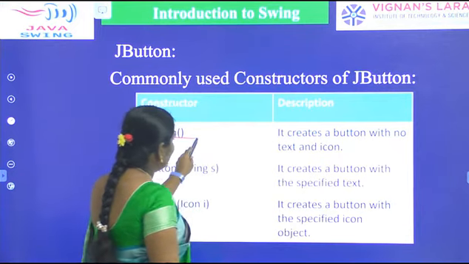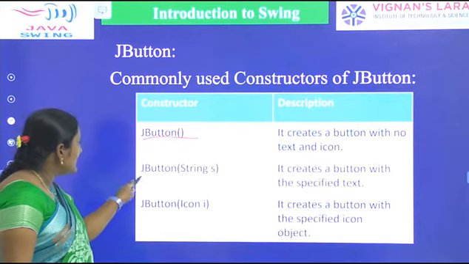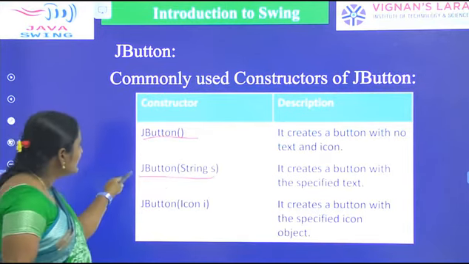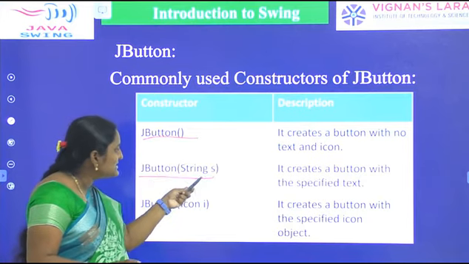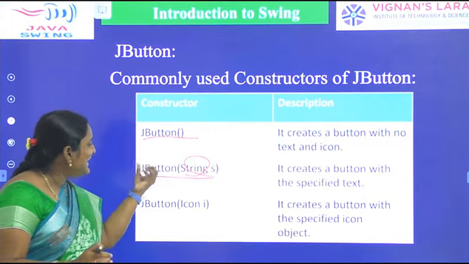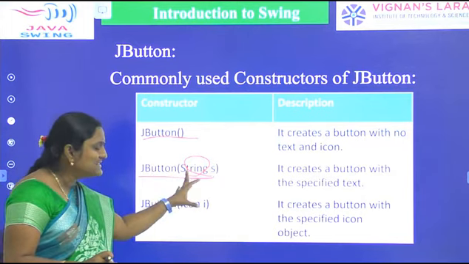First one is JButton. It is a default constructor, with no text and no icon. Next one, JButton(String). Here it creates a button with a specified text. Our text is which type? String type. So it creates a button with the specified text. Here the string is the text.